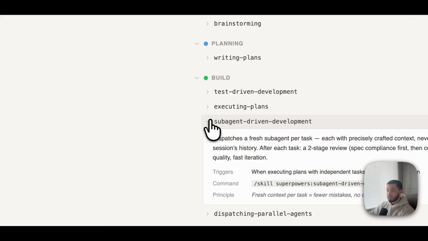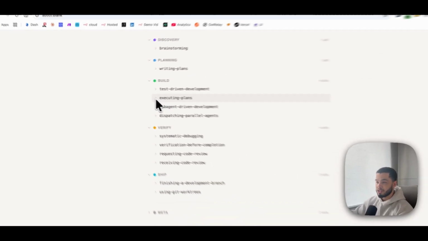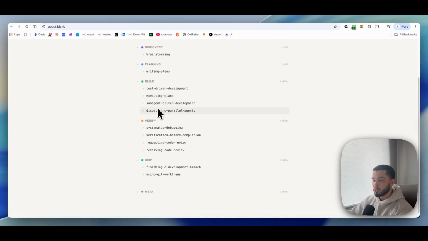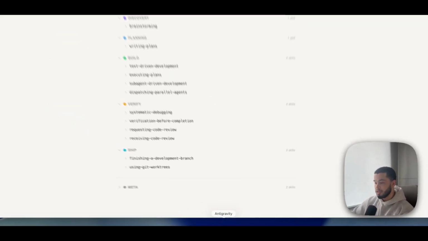We have sub-agents and parallel agents, and that's going to come up after we use the execution plans, and that's basically which way do you want me to begin this code. So the writing plan is basically saying here is what we want to build today. The execution plan is going to map out everything on how we're going to do it, and then these are what we're going to have to choose between in order to actually put the code onto paper, put the code actually into our repo. Now don't worry if none of that makes sense,